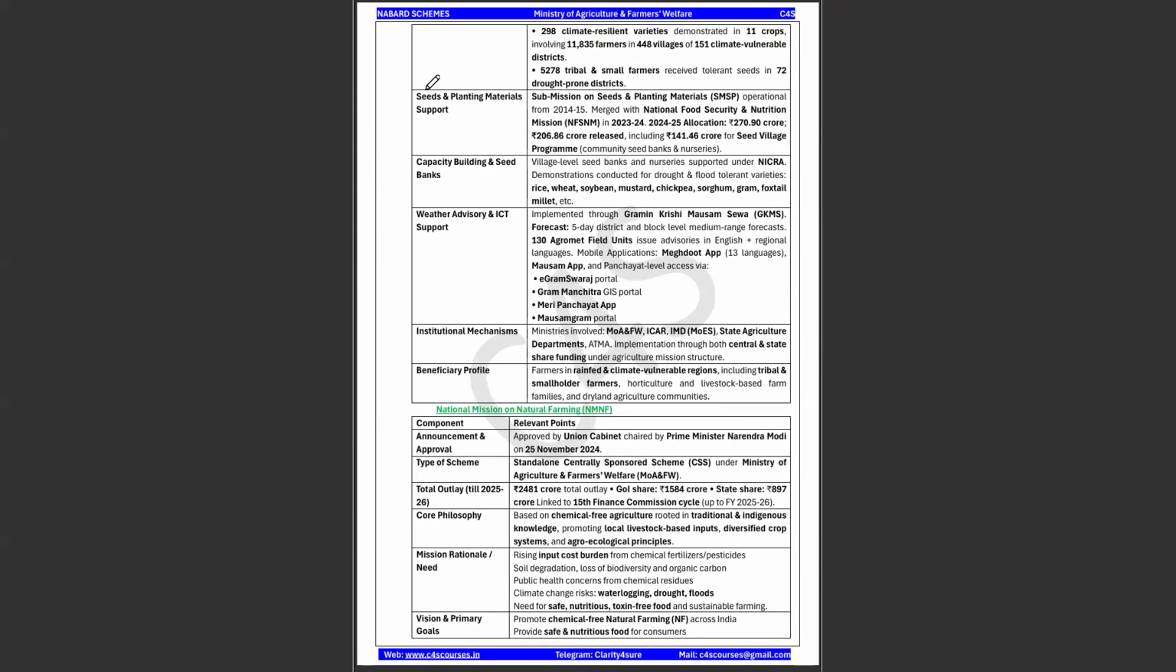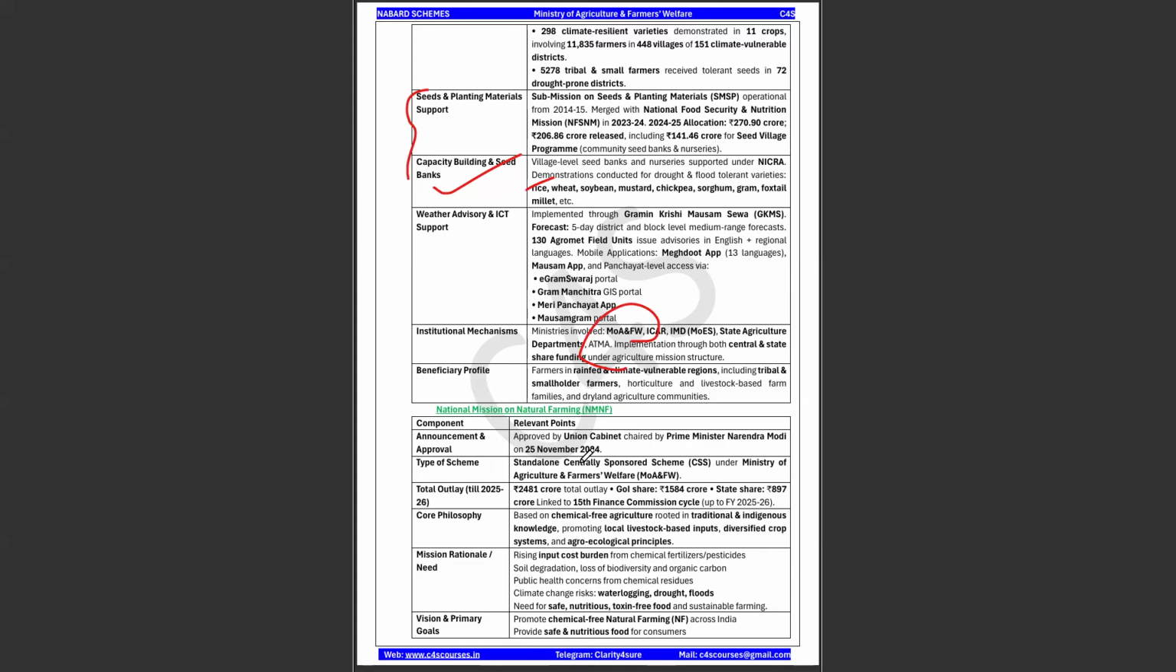Okay, this is about the seeds and planting material support, capacity building and seed banks. That is, the village level seed banks will be supported under the NICRA, and the demonstration will be conducted in the drought and flood tolerant varieties. Okay, many drought and flood tolerant varieties have been developed from rice, wheat, soybean, etc. Okay, so institutional mechanism, ministries involved. The major ministry is your Ministry of Agriculture and Farmers Welfare, and many other institutes are integrated or involved in this particular National Mission on Sustainable Agriculture.